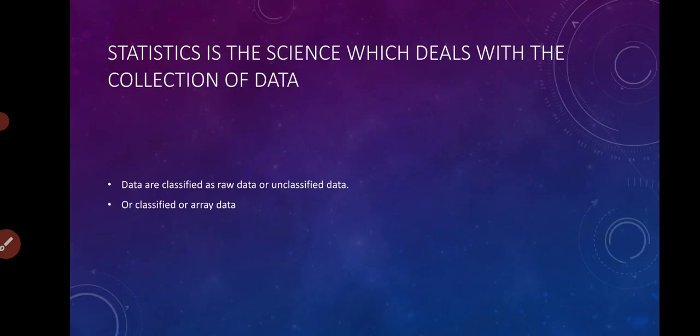Statistics is the science which deals with the collection, interpretation and analysis of data, that is numerical data, and the data is classified into two. One is unclassified and the other one is classified. Unclassified data is not arranged systematically, so we can have the term raw data also. And the other one is array data, in which we arrange the data in ascending order.